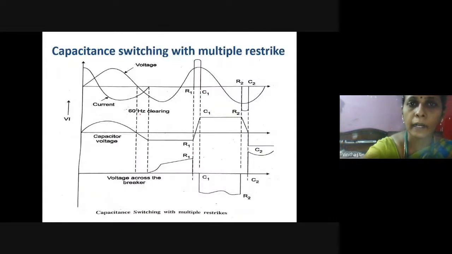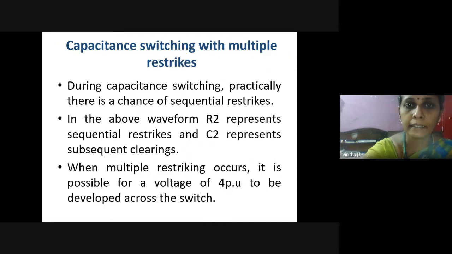And here is the waveform that is drawn for the capacitance switching with multiple restrikes. During capacitance switching, practically, there is a chance of sequential restrikes. So what are sequential restrikes? Continuously, there will be a restriking of an arc, then clearance of the arc. Again restriking, again clearance. This process repeats until all the energy from the capacitance is dissipated from the circuit. In the waveform, R2 represents sequential restrikes and C2 represents sequential clearings.